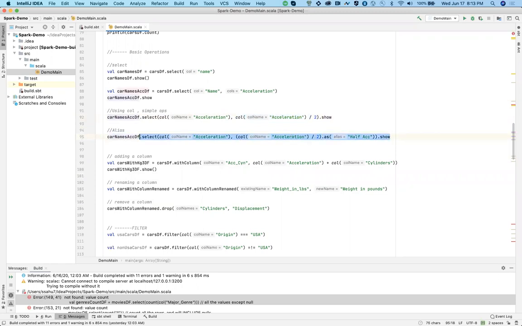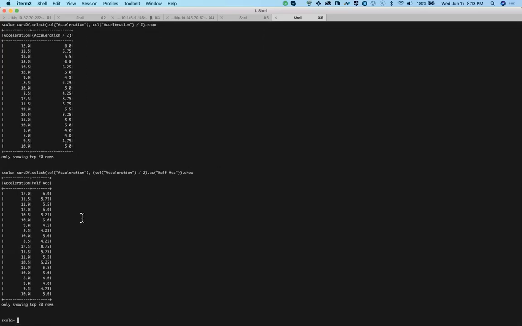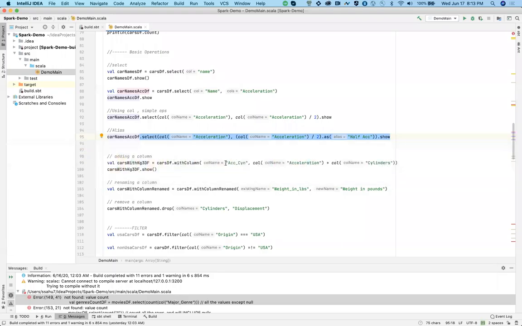It's basically the same thing with a different name. Let me show you quickly. All right, I have given the name as half acceleration, so it is coming like this. You can further use this name for different operations.